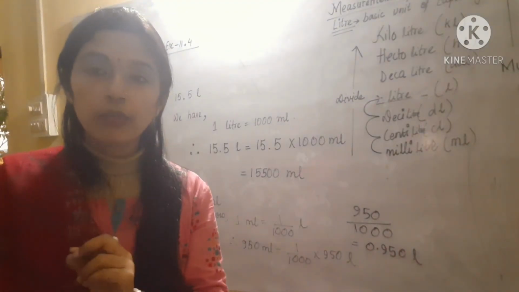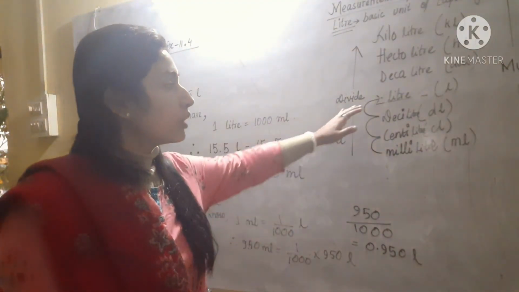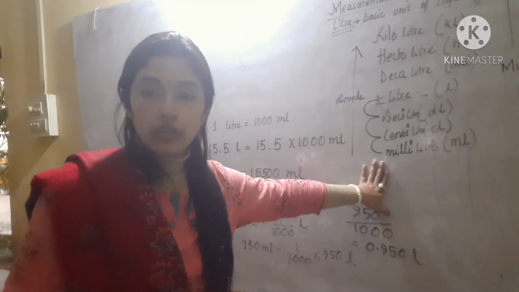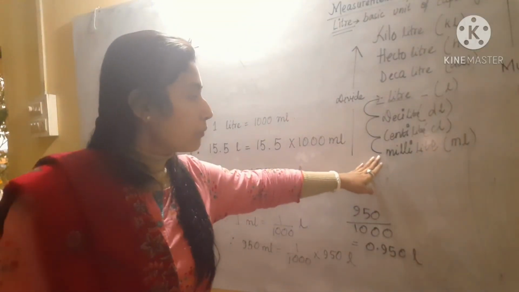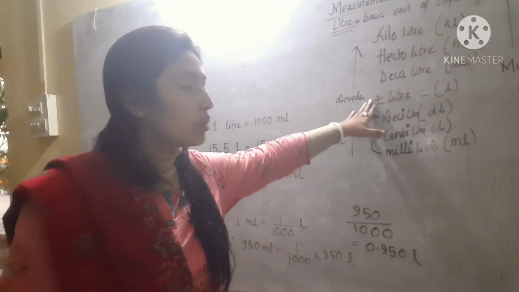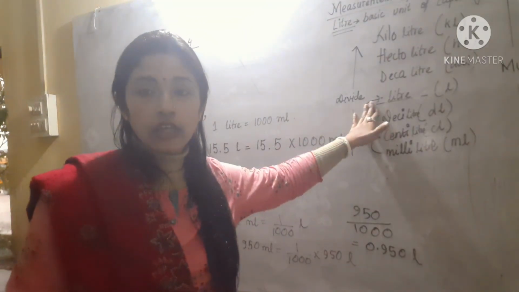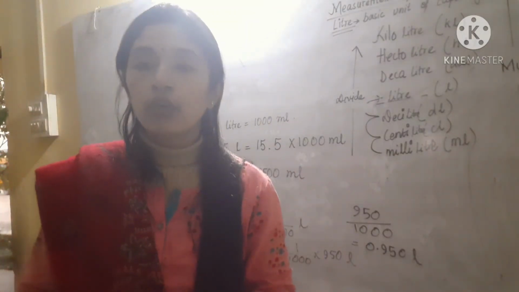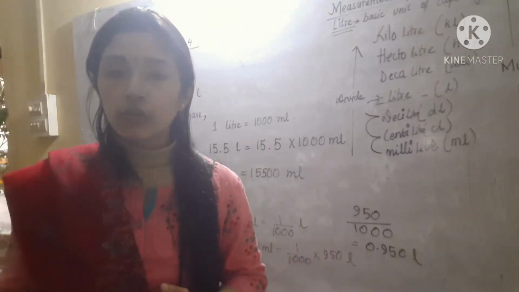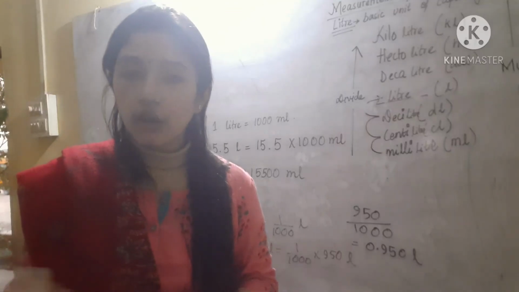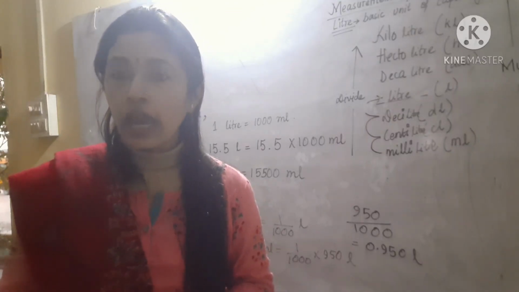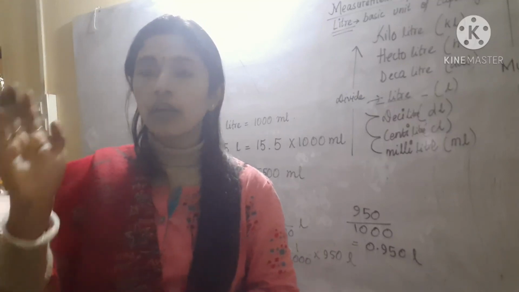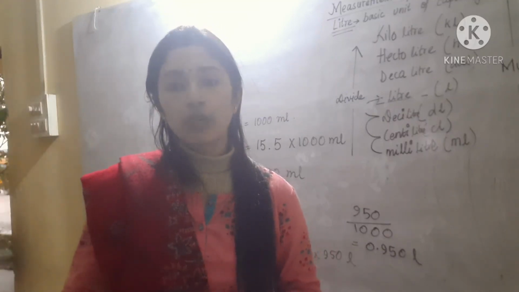Calculation is most important. While we are converting from liter to milliliter, we have to multiply by 1000. Similarly, whenever we are converting from milliliter to liter, we have to divide by 1000. And you know, if we are dividing by 10, 100 or 1000, no need to use the division process. Just remove the 1000 or remove the 100 and put the decimal in the correct place. You have to count from the back side in the numerator.